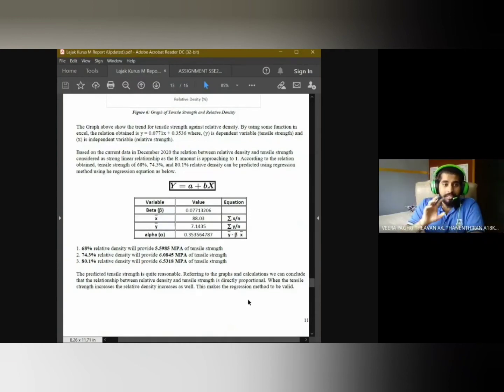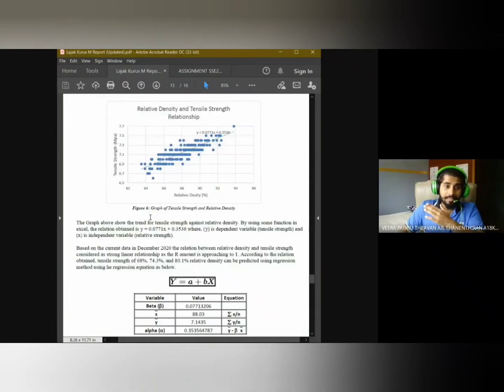Since all of these tensile strengths are quite reasonable, and referring to all the graphs and tables presented previously by my fellow teammates, I believe that all the calculations, graphs and statistical analysis that we have done can conclude that the relationship between the relative density and the tensile strength is directly proportional, as we can also see from the graph.